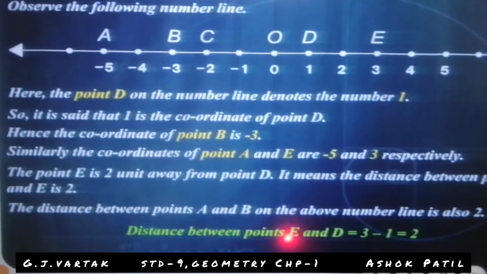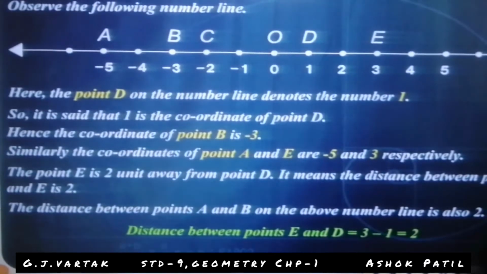Distance between point E and D is equal to 3 minus 1 equal to 2. Why is this 3 minus 1? Because 3 is greater than 1. The formula of distance is equal to greater coordinate minus smaller coordinate.